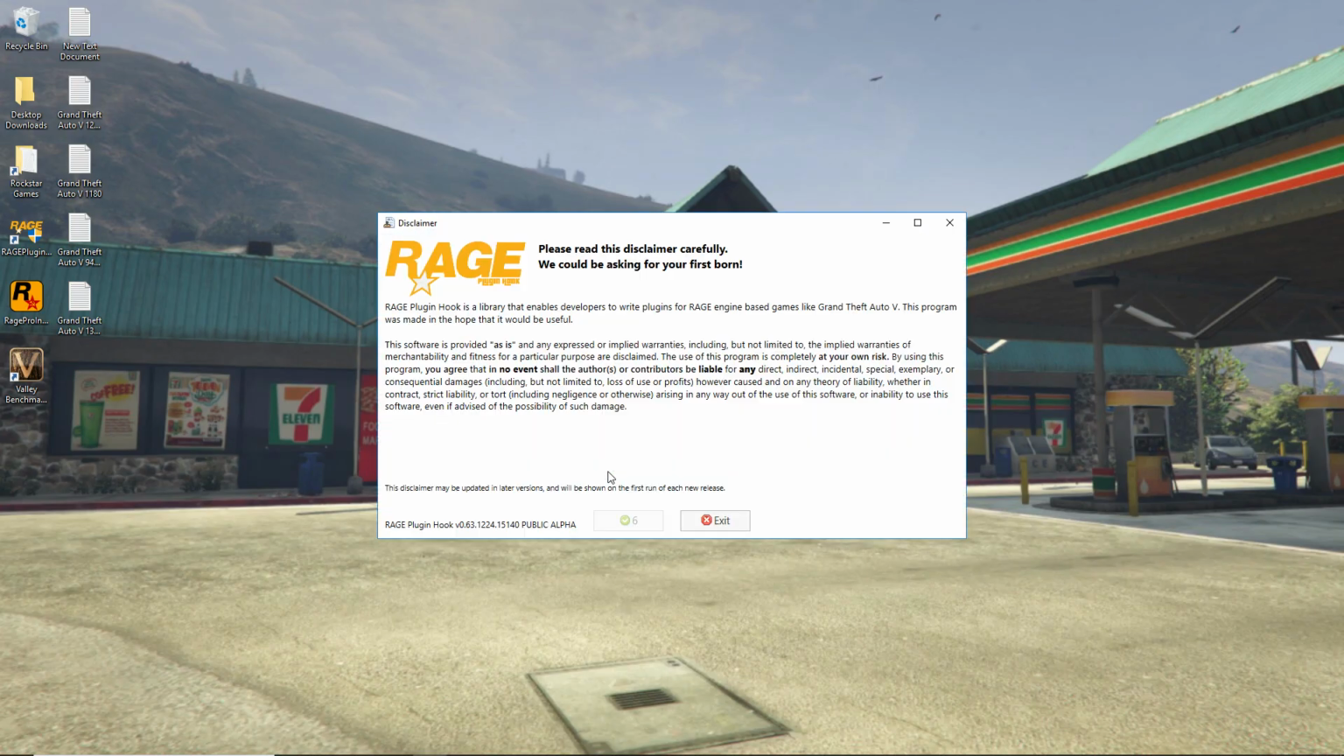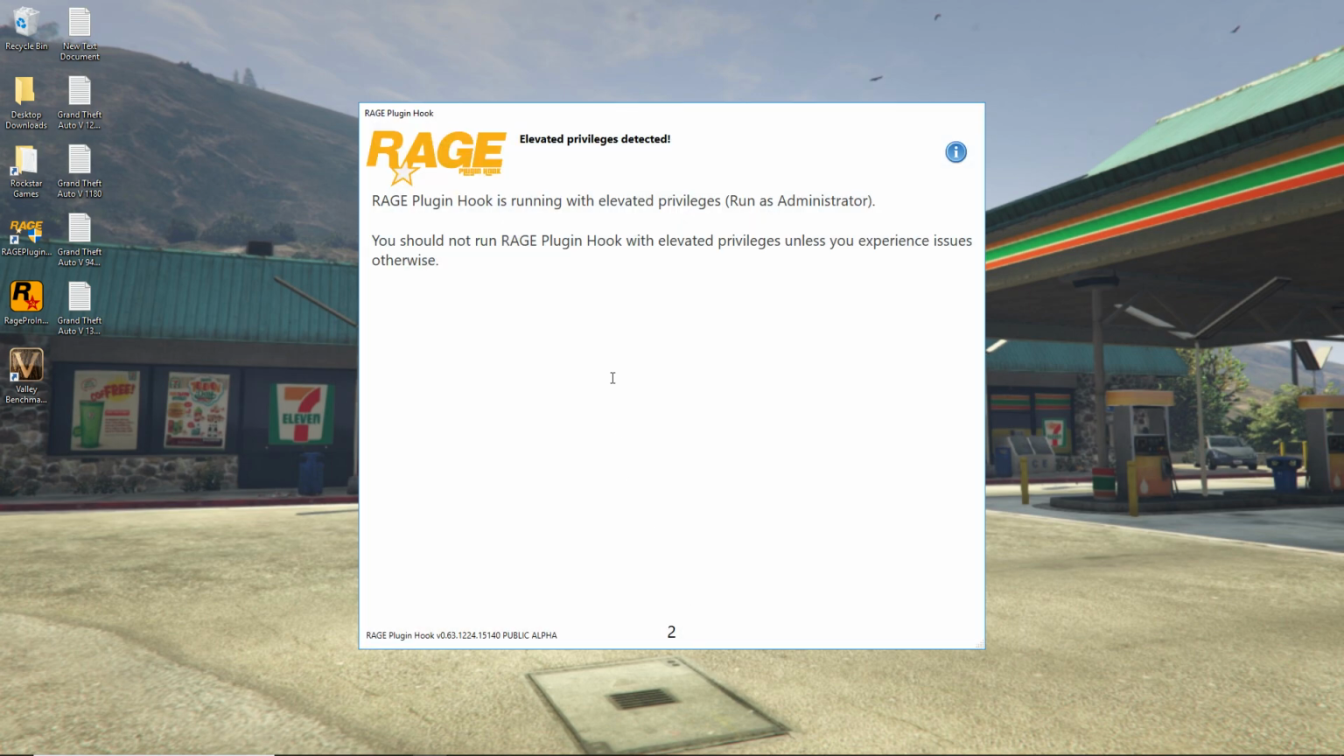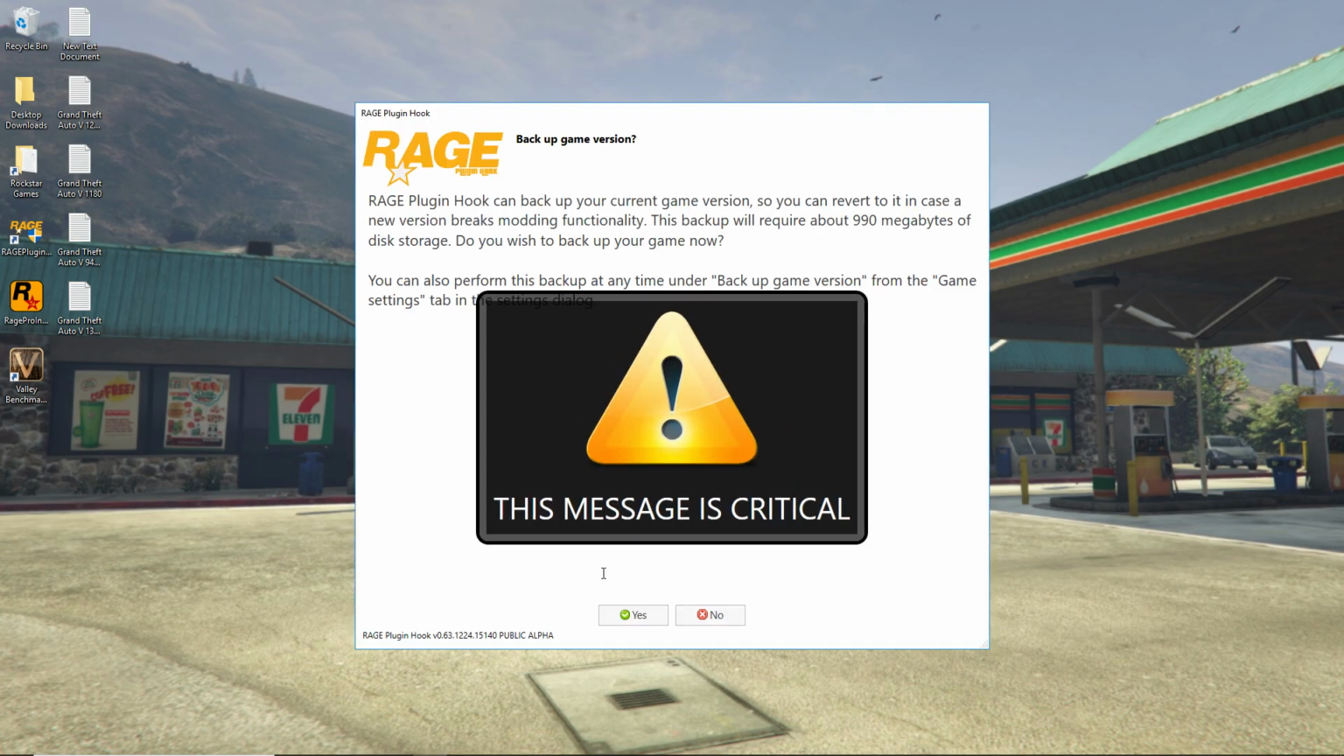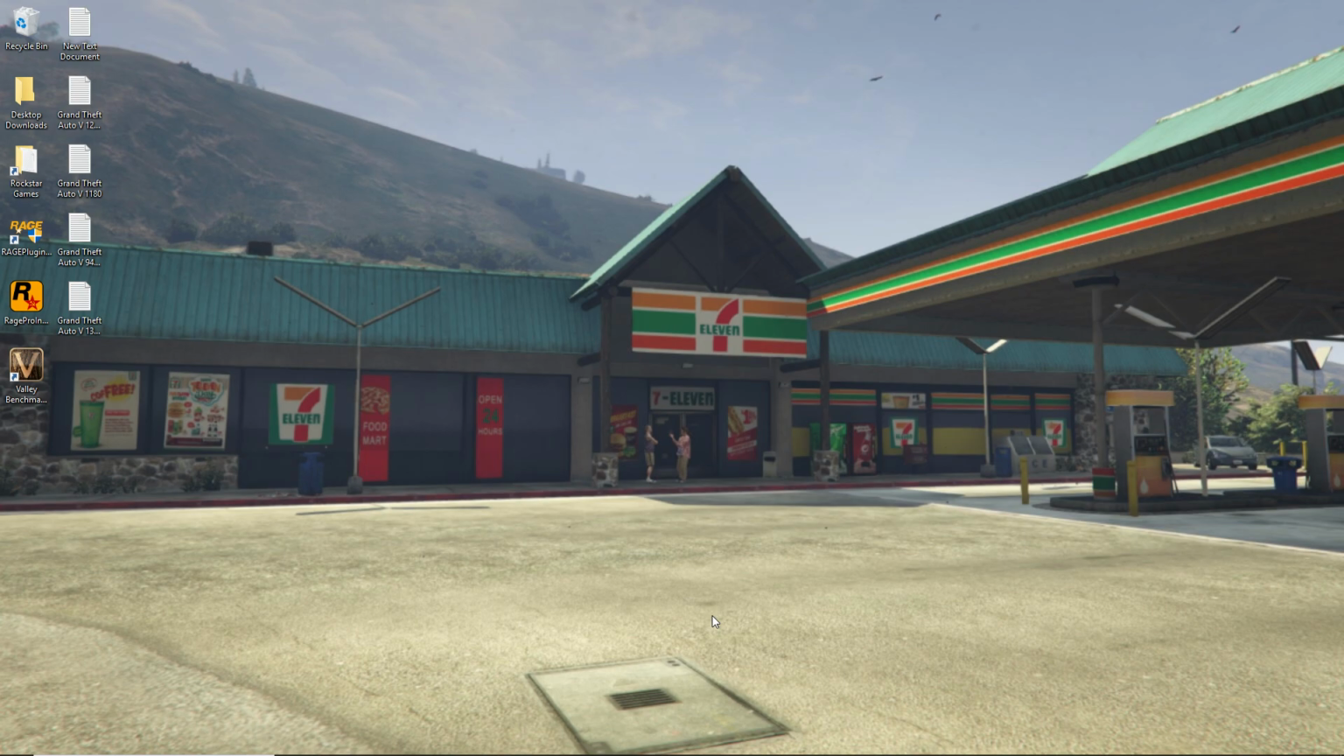Okay, you can open that up. You're going to go through the warning messages. Please read, disclaimer, blah, blah, blah. Wait for the countdown. You accept. Running with elevated privileges, you should not run this, notification. It's going to back up. Right now, I'm going to say no because I have the game backed up already. I'm just doing this for the tutorial, walking you through.